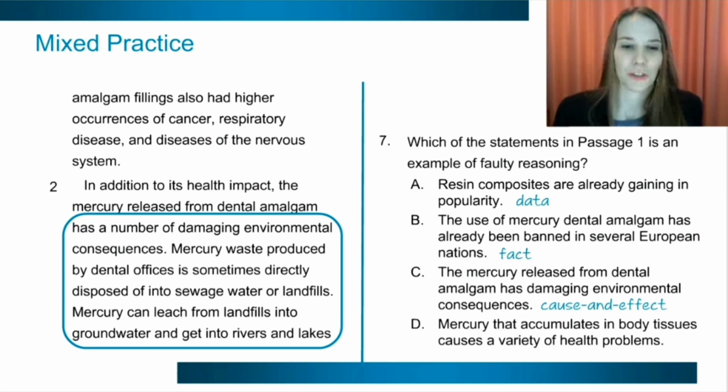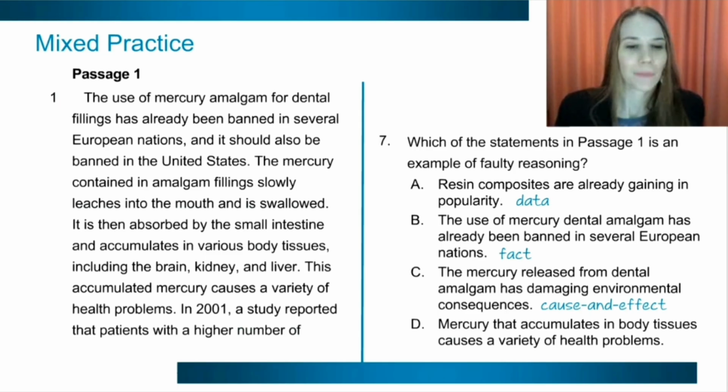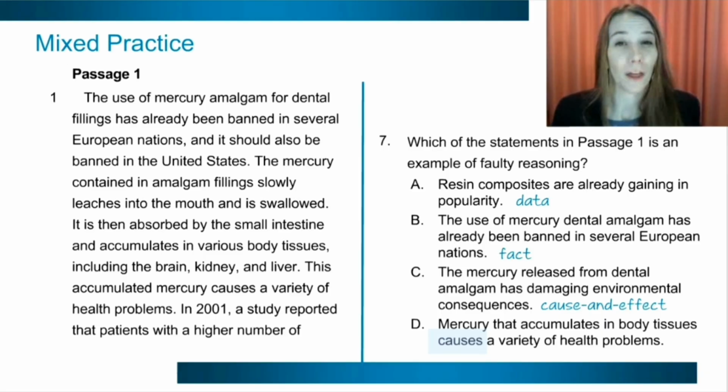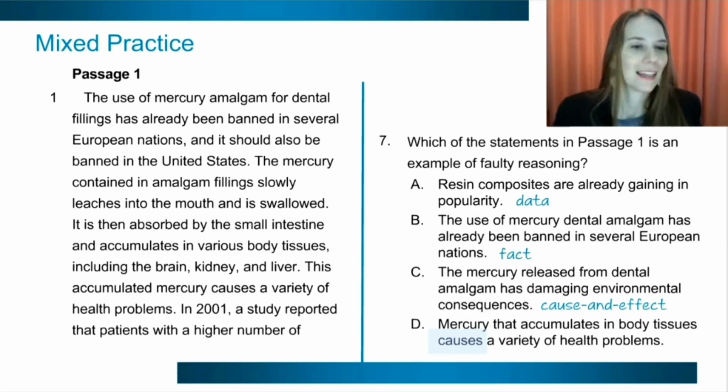But let's look at answer choice D. The mercury that accumulates in the body tissues causes the health problems. And we've got this word causes. Causes is always going to be one of those words to investigate because you want to make sure that what the author is stating actually can be proven from start to finish and that there's not just two things that may be related. Let's look at how the author presents this evidence in the text.